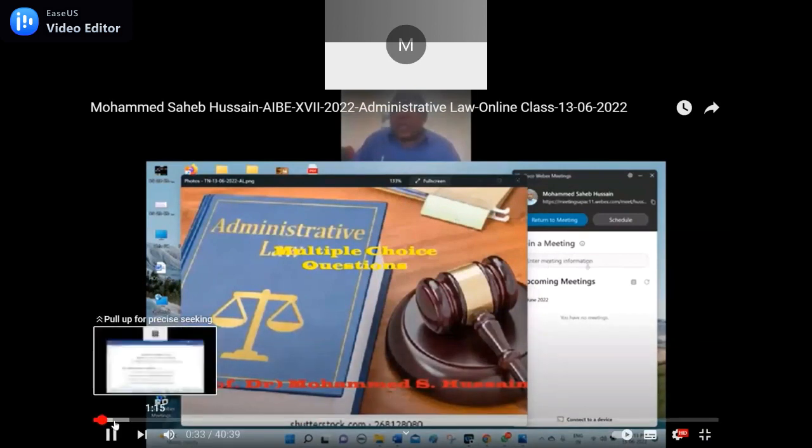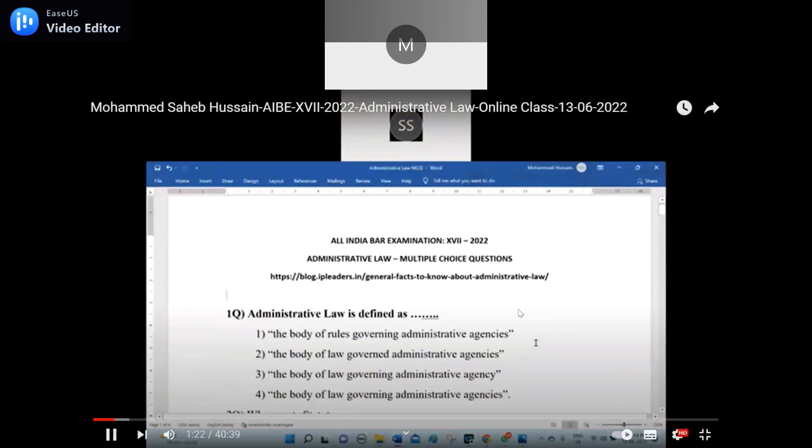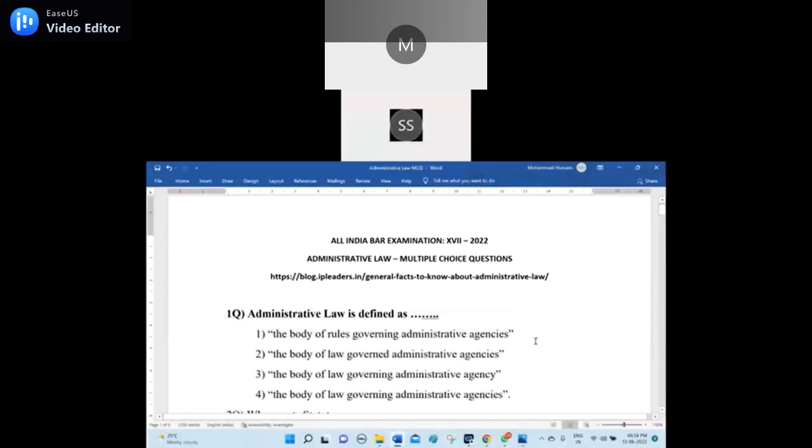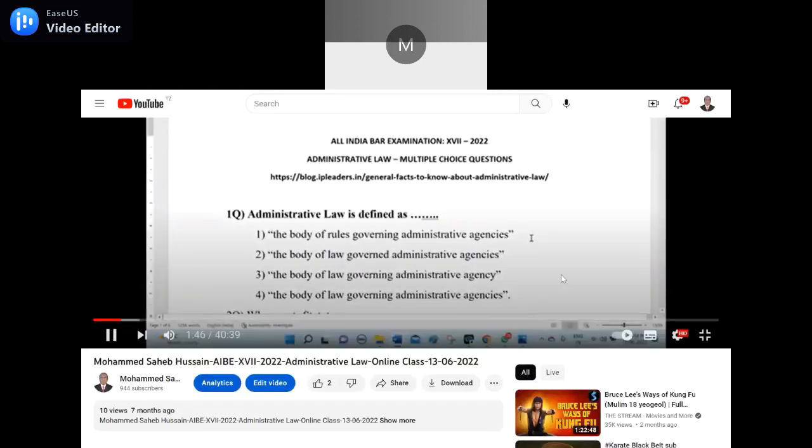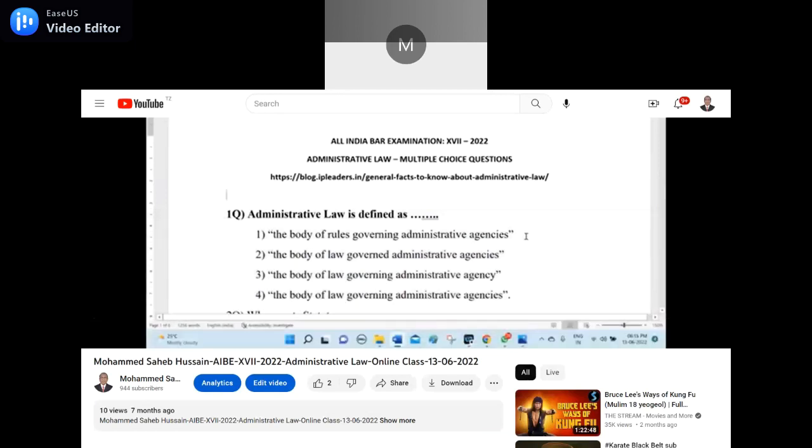Number 3, the body of law governing administrative agency. Which option is correct among the four? 1, 2, 3, 4. First option, I quote, the body of rule governing the administrative agency, I unquote. Second option, I quote, the body of law governed administrative agency, I unquote. Third, I quote, the body of law governing administrative agency, I unquote. Fourth, I quote, the body of law governing administrative agencies, I unquote.